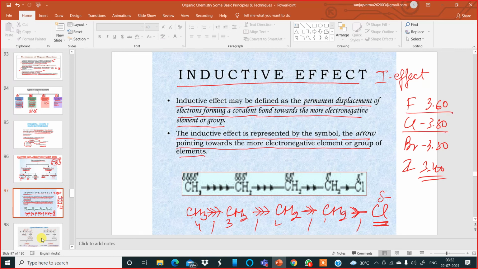Chlorine is electronegative. So electronegativity means what? It is the tendency of an atom of an element to attract the shared pair of electrons towards itself permanently. That is all. That is what we are going to learn under this heading, which is called inductive effect. And inductive effect is a permanent electron displacement effect we are learning in this chapter.